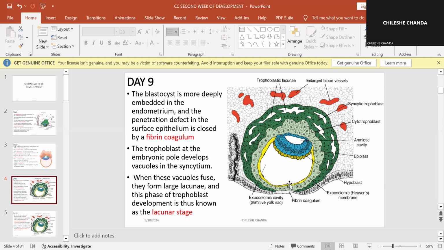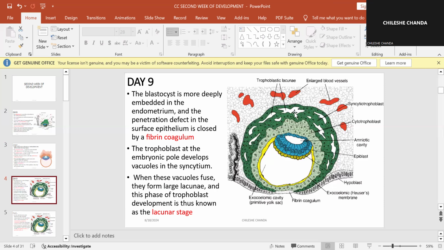The trophoblast at the embryonic pore, this is the embryonic pore, will develop these vacuoles, these cavities, which are going to be known as lacunae.